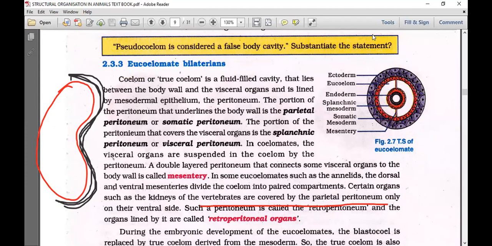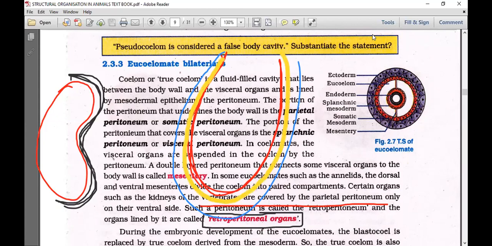That we say retroperitoneal organs. The organs lined by it are called retroperitoneal. So before we go on, let us see the remaining also. I'll show you the lungs. Actually, every visceral organ in the human being, if this is the lung, will have two layers, parietal peritoneum and visceral peritoneum. That I said to you in epithelial tissue. Parietal peritoneum and visceral peritoneum.